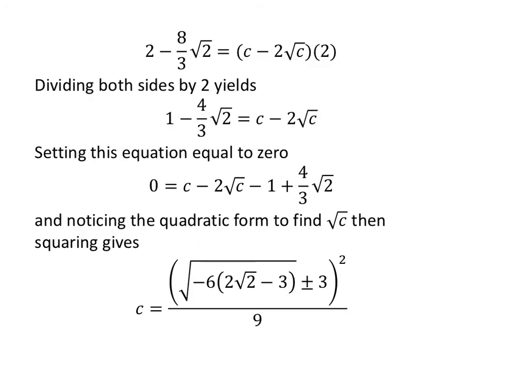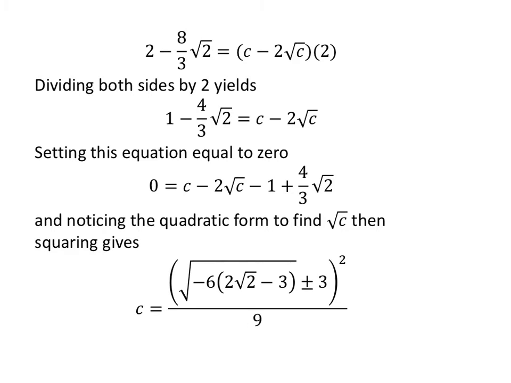Here we go. Let's throw down some algebra. Let's divide both sides by 2. When I divide the right-hand side by 2, I just get c minus 2 square root of c. When I divide the left side by 2, 2 divided by 2 is 1, and 8/3 cut in half is 4/3 square root of 2. Setting this equation equal to 0: c minus 2 square root of c minus 1 plus 4/3 square root of 2, and noticing that it's quadratic in form.